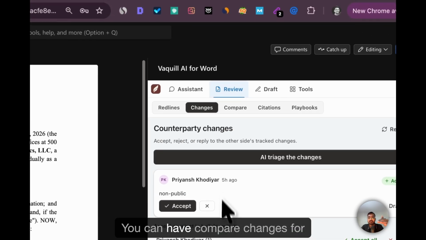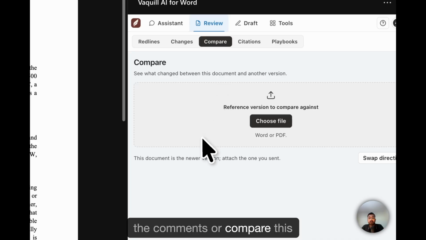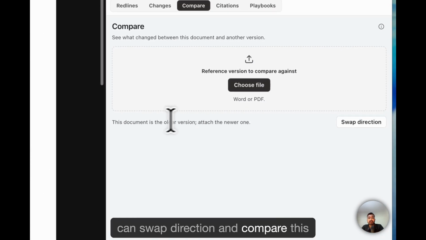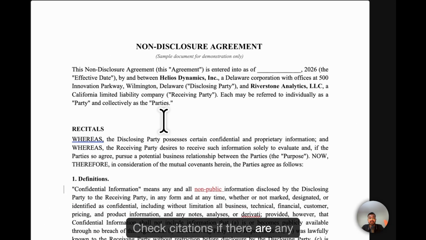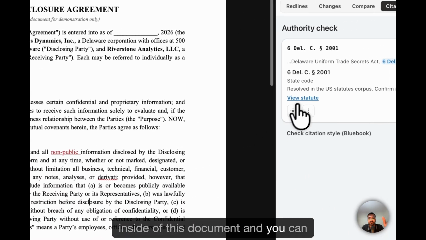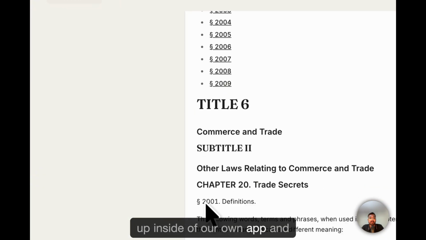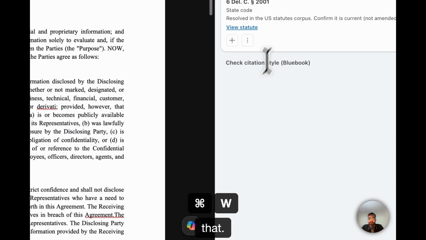You can compare changes for the comments, or compare this version with a newer version, or swap direction and compare this with the older version of it. Check citations if there are any inside of this document, and you can click on one and it usually opens up inside of our own app, and you can see the exact citation text for that.